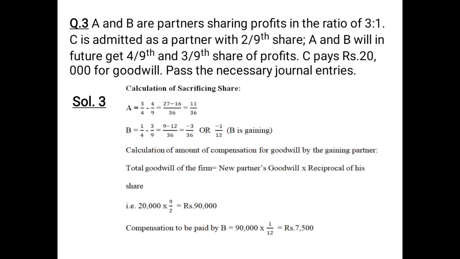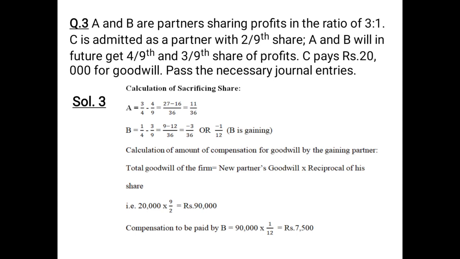So first of all, let us calculate the sacrificing share. The formula, as you know, is old ratio minus new ratio. So the old ratio of A is 3/4 minus his new share 4/9. The LCM of 4 and 9 will come to 36, and when we adjust it, 36 comes 9 times in the table of 4.